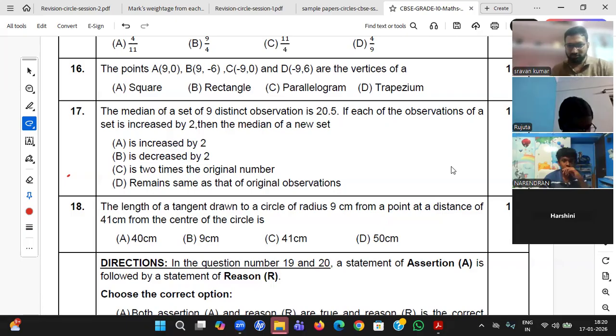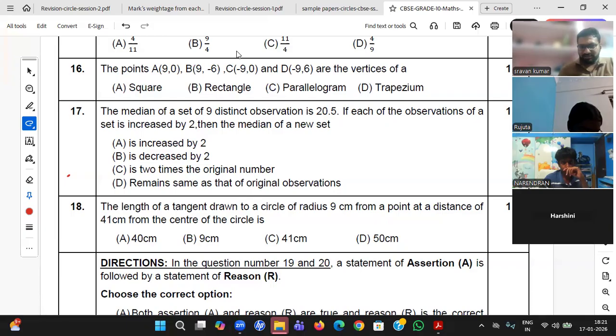I wrote for the college, sir. It was there for some years, in Hyderabad also. But I only see the Resonance name from the last 2 years; before that I don't see it at all. What I understood is that they are from Kota. Yes, sir, they are from Kota. Yes, Rujuta, right. Tanushri, no.